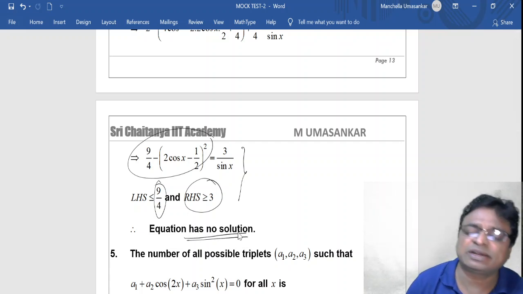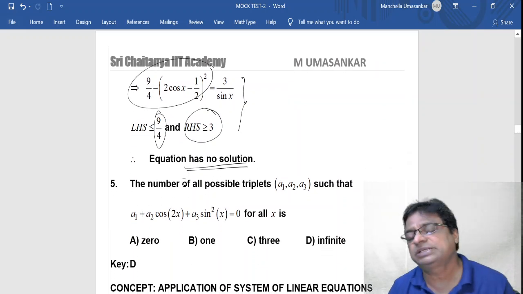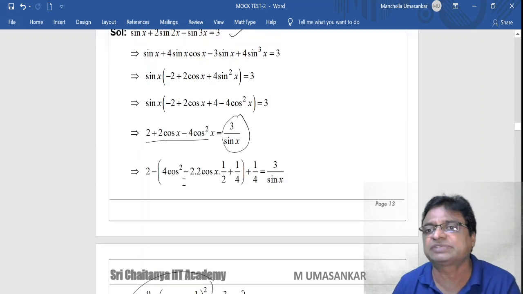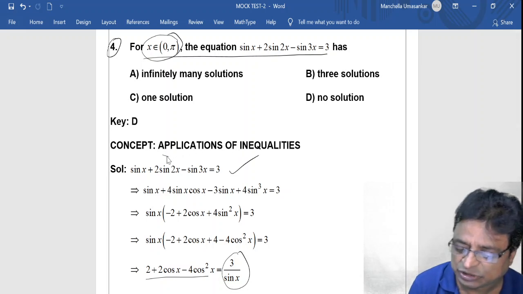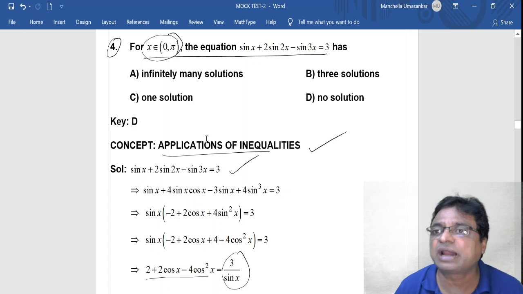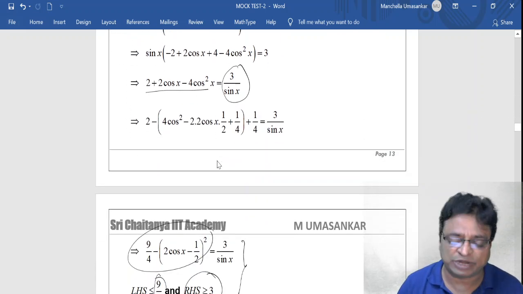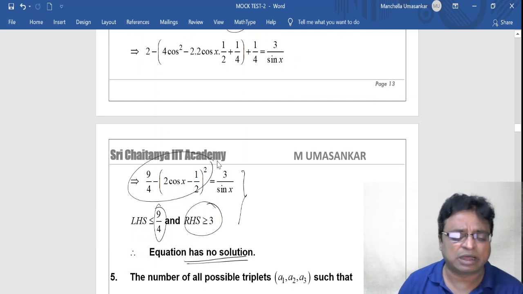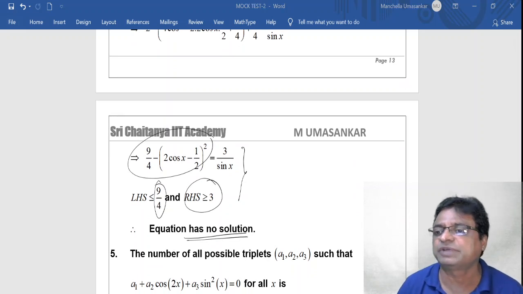So whenever you are solving trigonometric equations type of problems, better you solve this kind of collections and application. That's why the concept behind the question is applications of inequalities. Sometimes in a graphical approach also we can solve it, but drawing the graph for this kind of equation is difficult. That's why here we applied the basic tendency of the trigonometric functions, and with the help of the basic properties of trigonometric functions we get the answer.